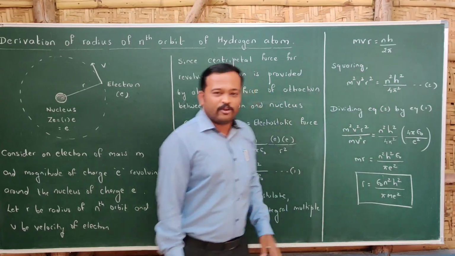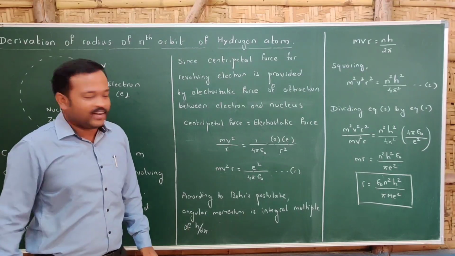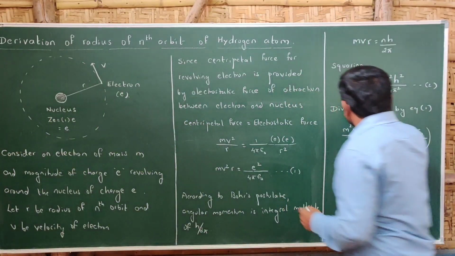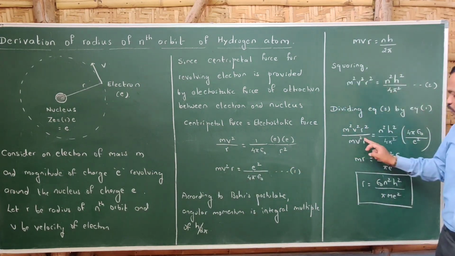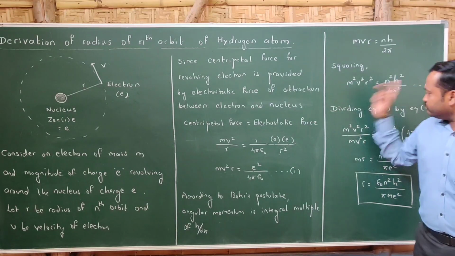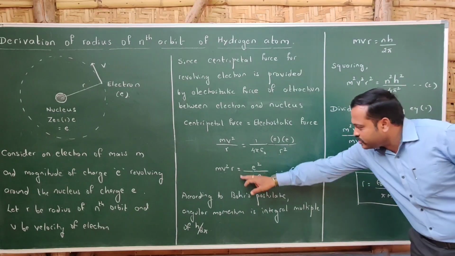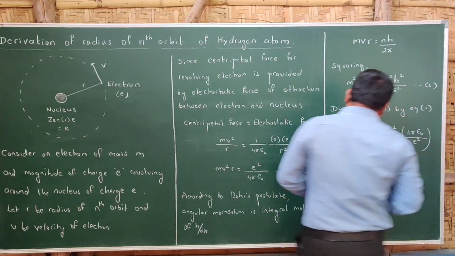Let me take that as equation number 2, and let me divide it so that some terms will get cancelled. When we divide equation 2 by equation 1, we get m squared v squared r squared divided by mv squared r, that is equal to n squared h squared divided by 4 pi squared. If you take this side, when you divide, it will be the reciprocal of this term, that is 4 pi epsilon naught divided by e squared.